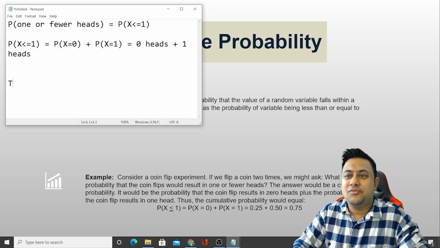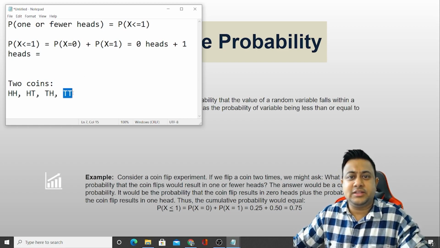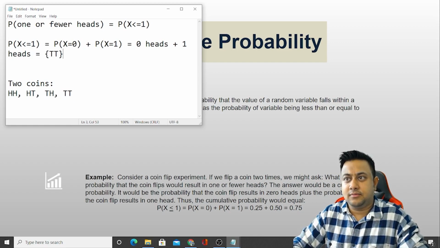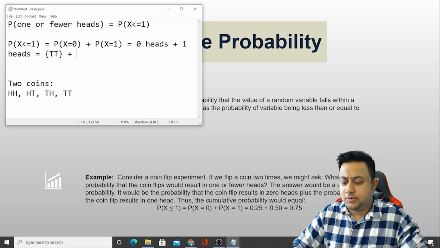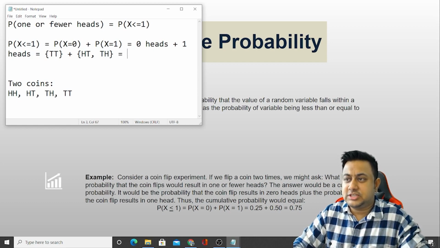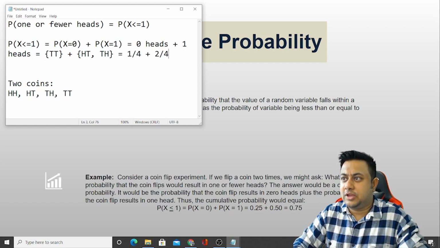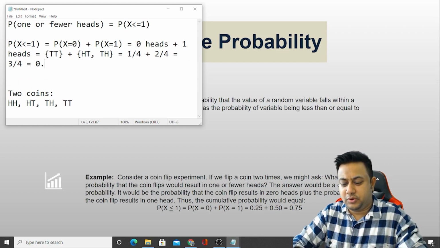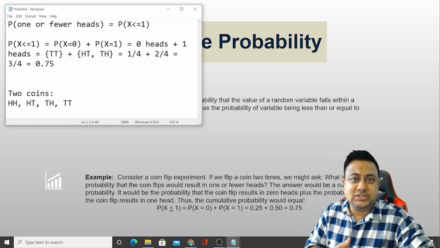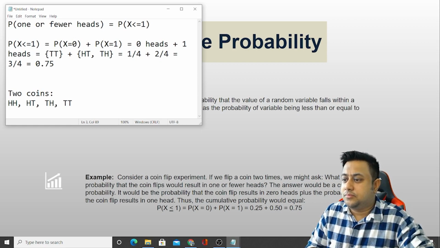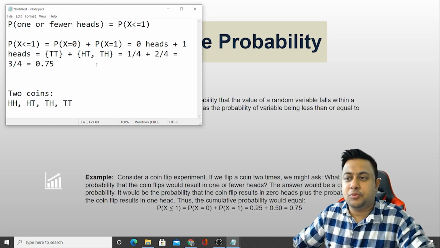If you are tossing 2 coins, what are the possible outcomes? HH, HT, TH, TT. So what is the probability of 0 heads? Only one instance, that is TT, plus 1 head, two instances, HT and TH. So this becomes 1 by 4 plus 2 by 4, this becomes 3 by 4, this becomes 0.75. So 75% chances are that the coin flips would result in one or fewer heads. This is all about cumulative probability.